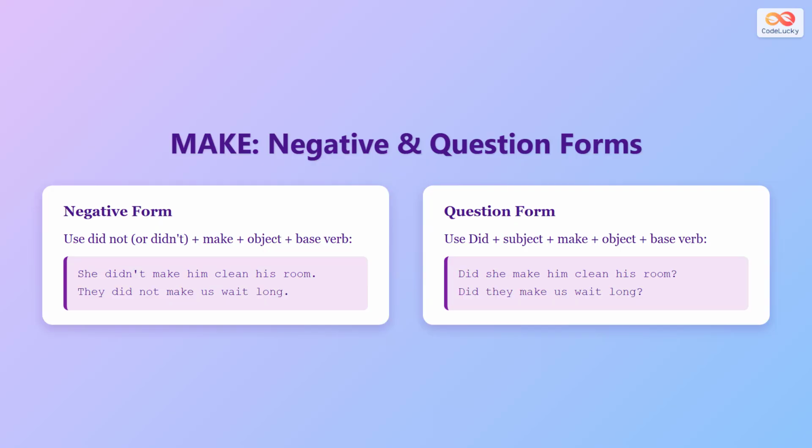For negative form, use did not make plus object plus base verb. She did not make him clean his room. For questions, use did plus subject plus make plus object plus base verb. Did she make him clean his room? The base verb stays the same in all forms.